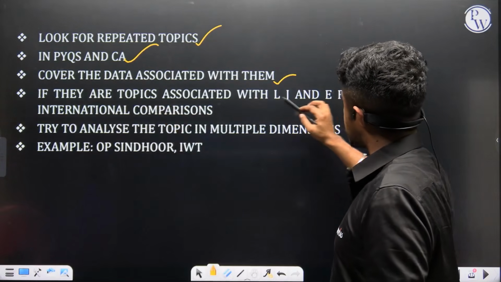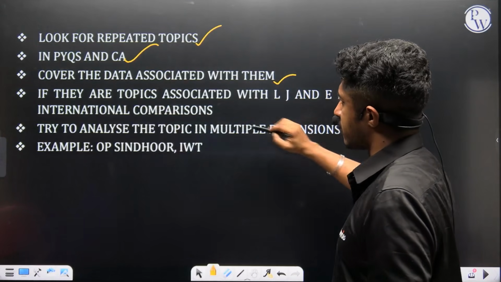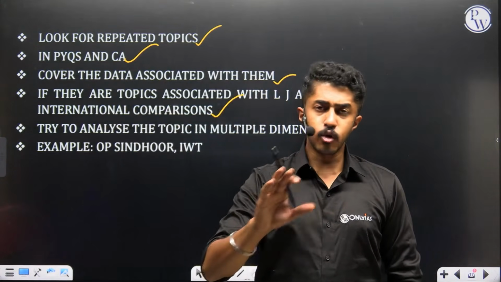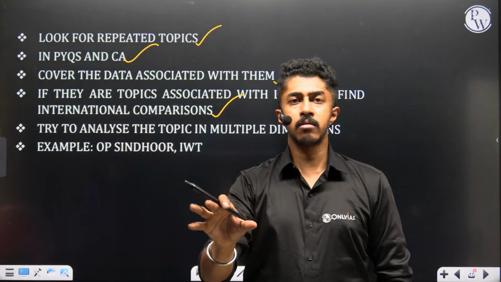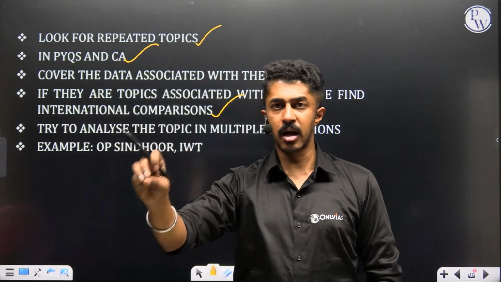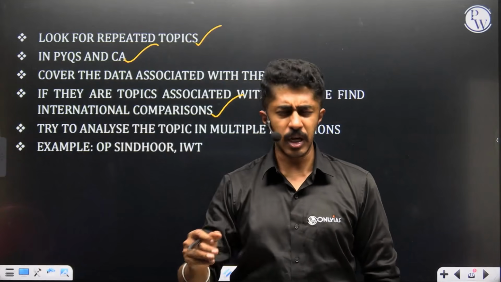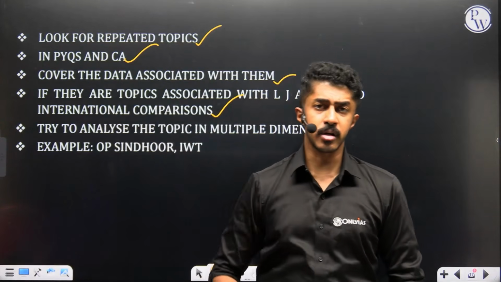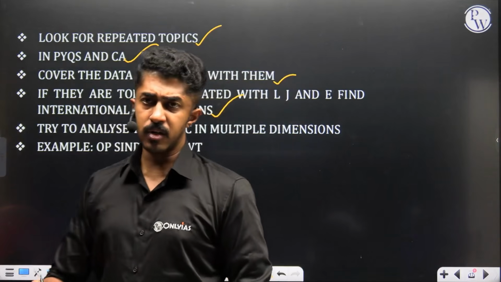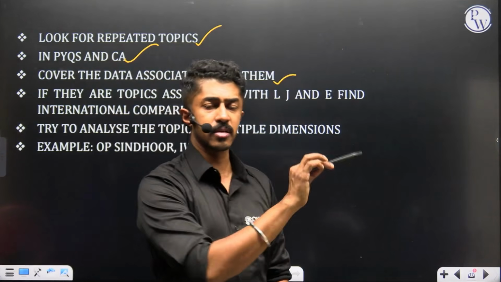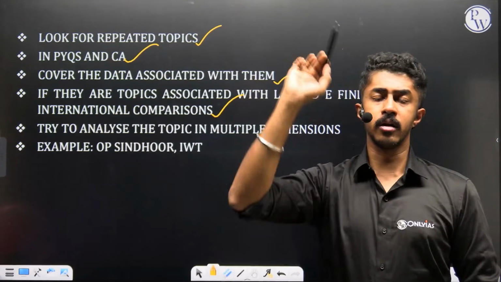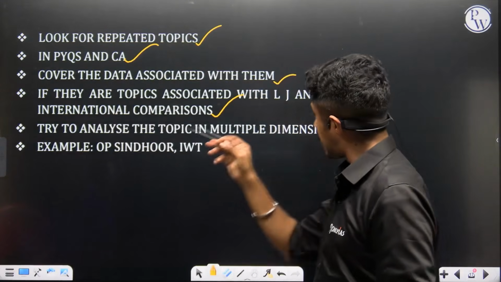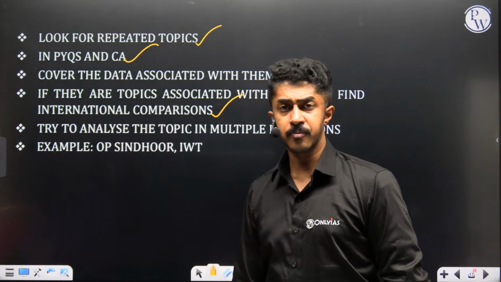If they are topics associated with legislature, judiciary, and executive, find international comparisons. That is the best way to prepare any chapter on the legislature, that is the Parliament, the government, and the judiciary. Particularly when you talk about the Supreme Court, make a comparative study. How does the Parliament of India work? How does the legislature work in USA and in UK? How does the judiciary work in all three places? How does the government work in all three places?